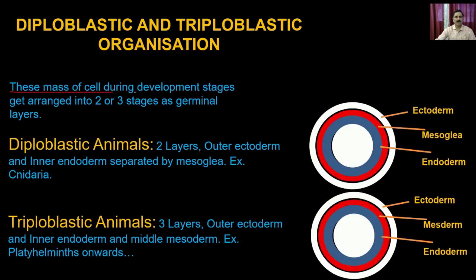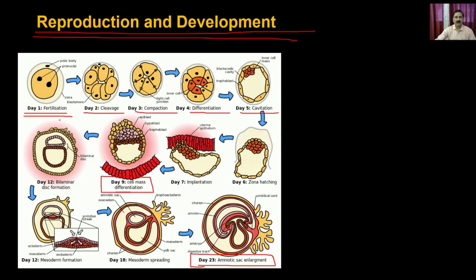Now, the cell mass that is formed during the developmental stages can be arranged into 2 or 3 stages as germ layers. For example, from the zygote you form the blastula, gastrula, and other stages, and then you form the 8 cell stage, 16 cell stage, and 64 cell stage, and all these go through different developmental stages, and that's how they form the different types of germ layers.